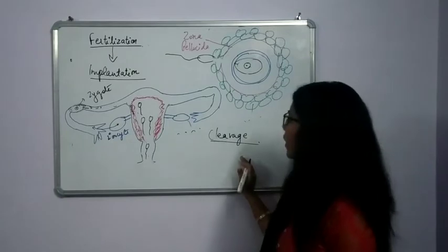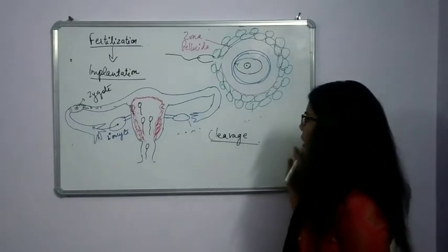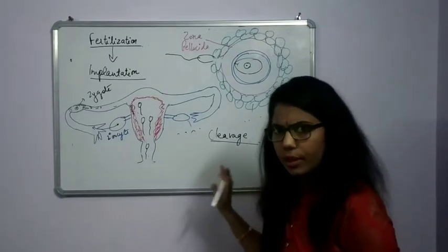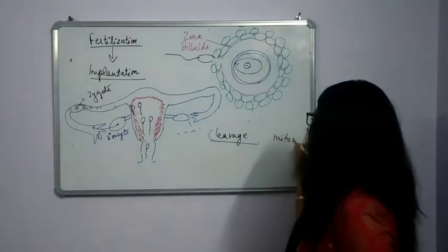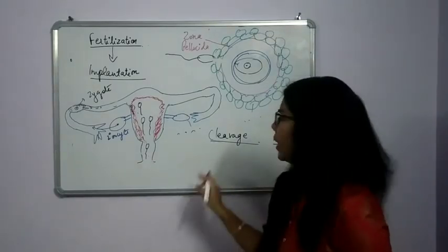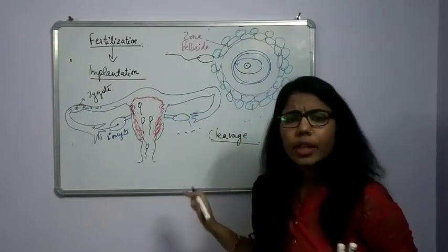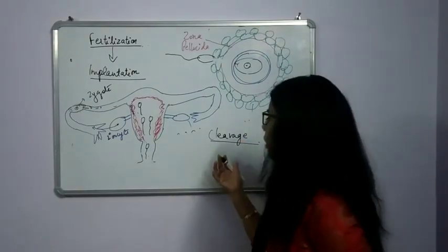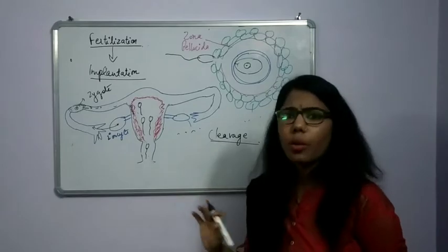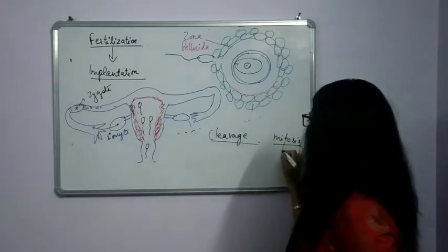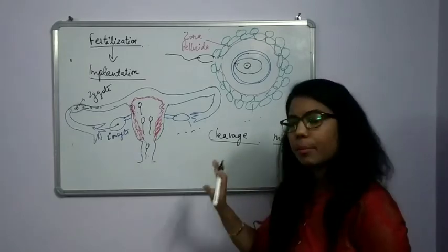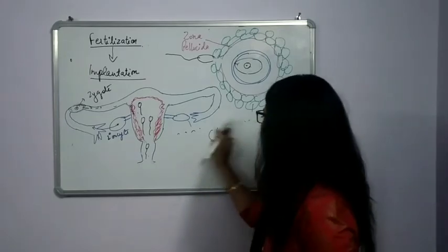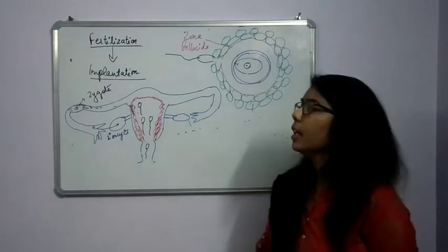Fine. Another thing about the difference between cleavage and mitosis. The first difference we have discussed is that cleavage is fast and mitosis is somewhat slow. Second, in case of cleavage, there will be no increase in the size of the individual which is forming. But in mitosis, the size gets increased, while here the size will remain the same. So this is the difference between cleavage and mitosis.